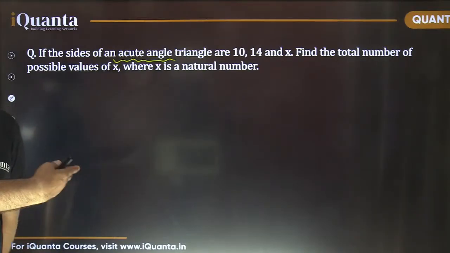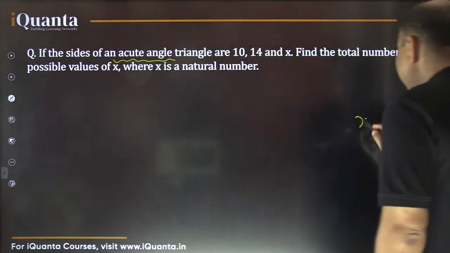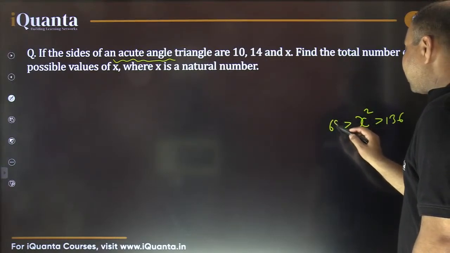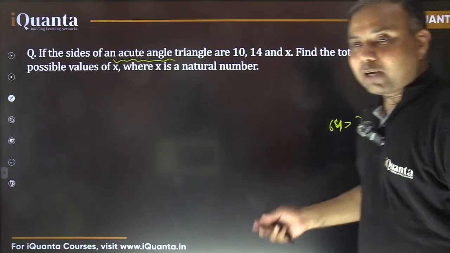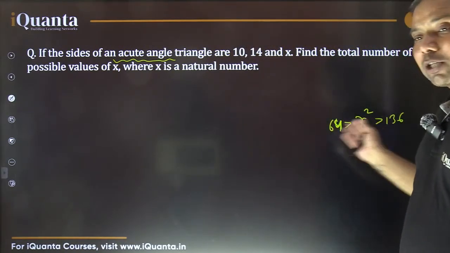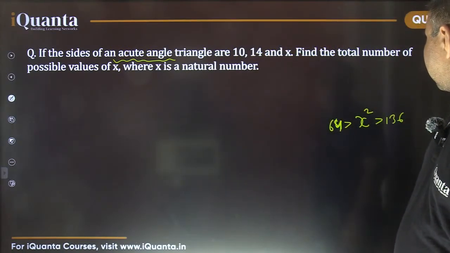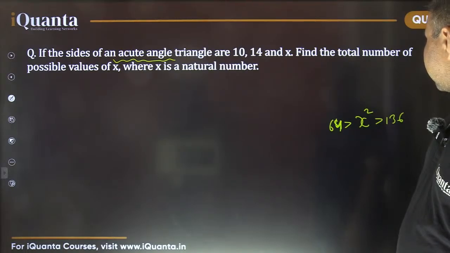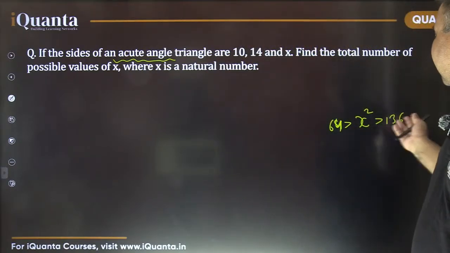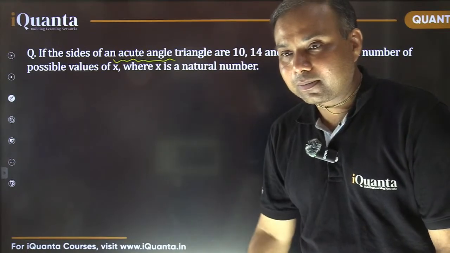Priyanka, we use the range, x square. We found in the last question that x square should be more than 136 and less than 64. So how can we take 9, 10 or 11? If you take x equal to 8, then x square will become equal to 64 now, which is not allowed. If you take x to be 9 or 10 or 11, it is not going to satisfy. We need to satisfy this condition.